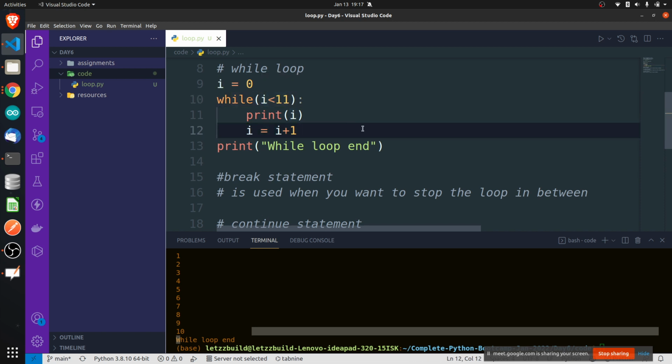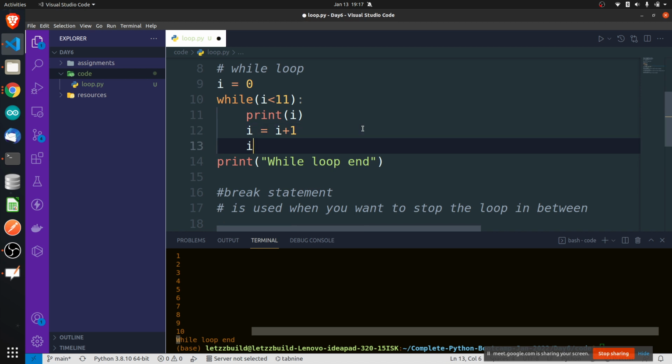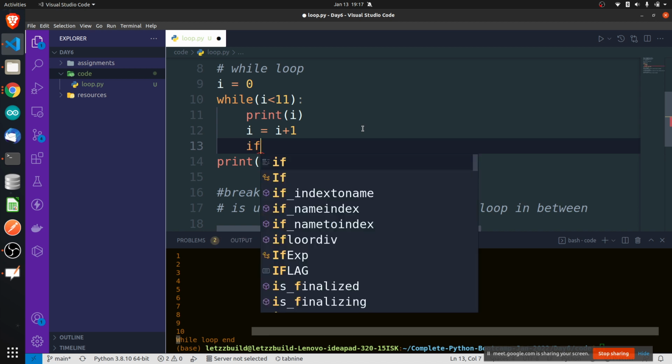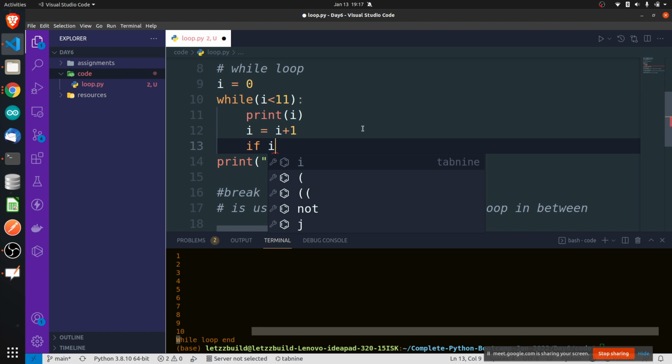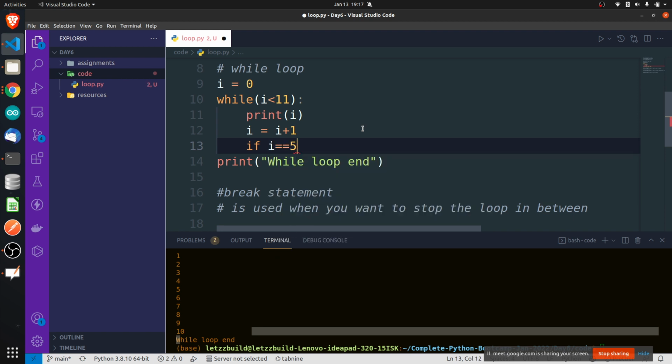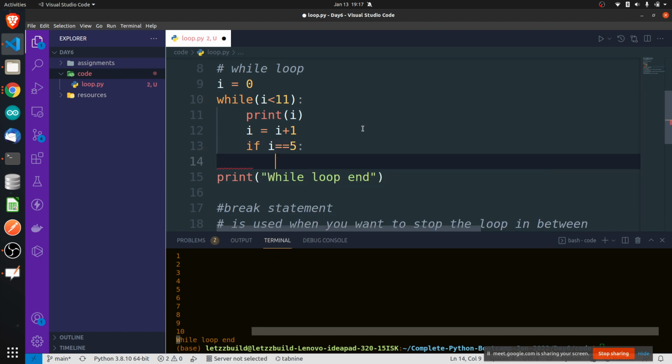What if I tell you to stop this while loop when i becomes 5? What can you do? You can write one more condition here, and that time you will use break. When you want to stop a loop using some condition, you use the break statement. If i becomes 5, I want you to break this loop, so I will just write break.